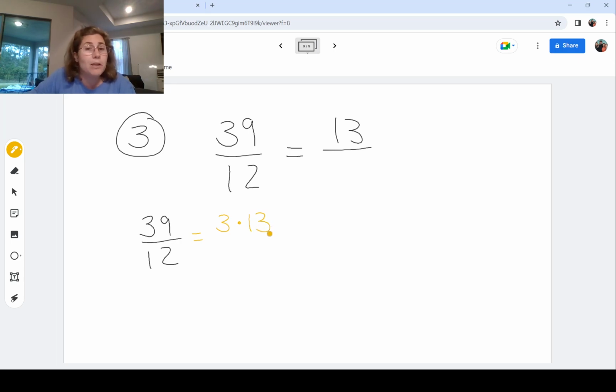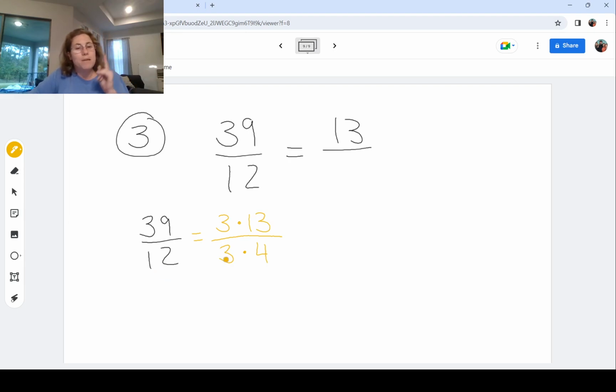And this is definitely one of those numbers where you probably feel a little icky unless you're familiar with those primes, because 13's prime and 3's prime. So it's just a little gross. And the same idea for down here in the bottom, 12 is 3 times 4. Of course, there's 2 times 6 as well, 1 times 12. There's a whole lot of options here.